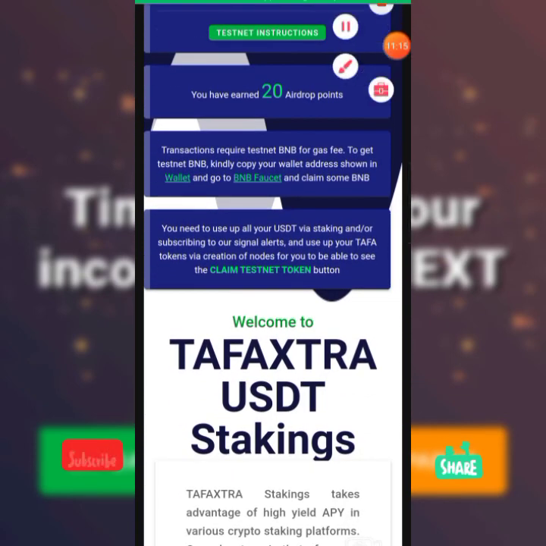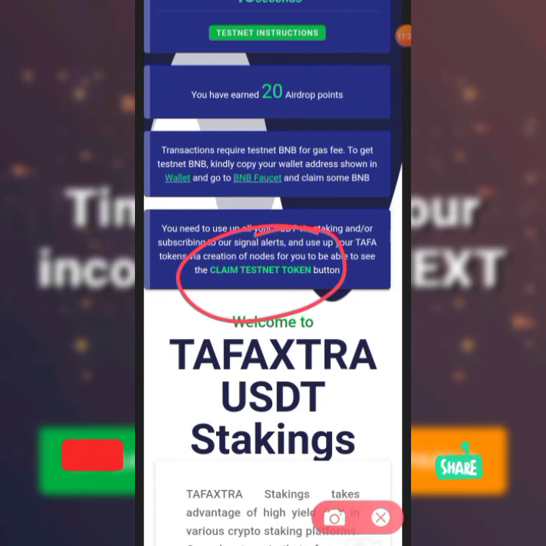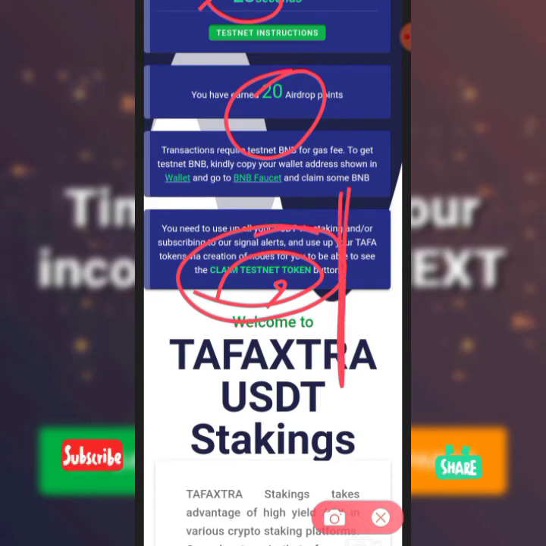Getting to this point, this thing will be fully active, like this countdown. So you click on it to claim your 250. See your 250. Once you claim your 250, your airdrop will increase. If you have 10 before, it will increase to 20. If you have 20, it will increase to 30. If you have 30, it will increase to 40. Then you now use it.